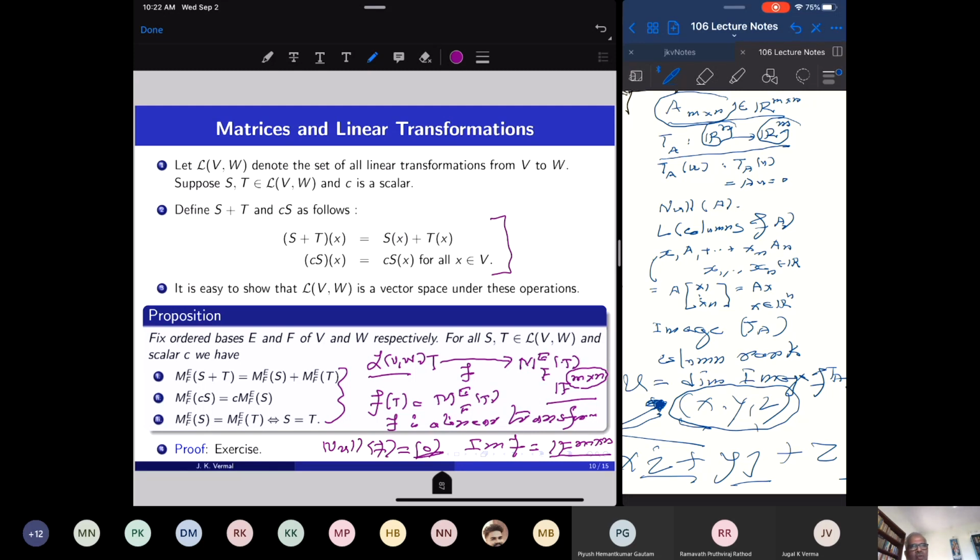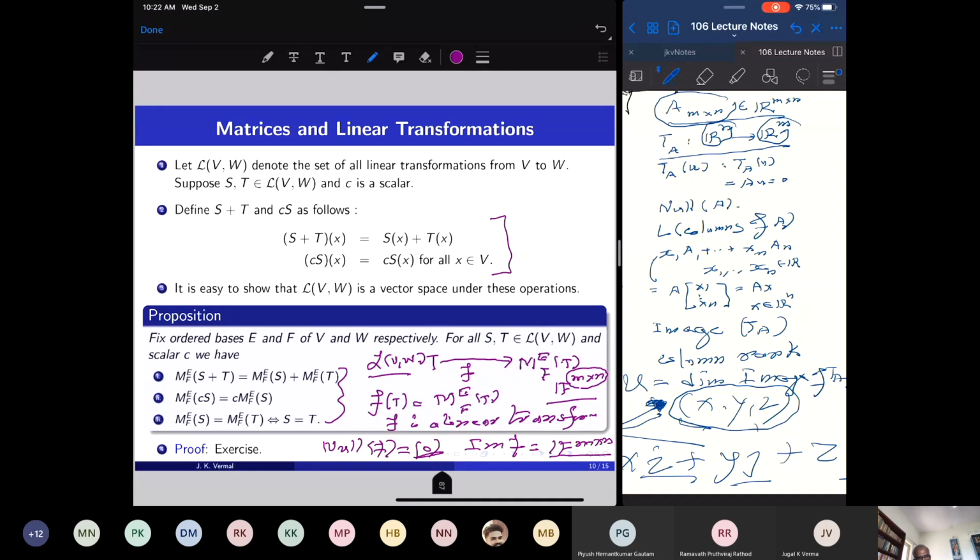And a one-to-one onto linear transformation will be called an isomorphism. So I have this vector space L(V, W) and the vector space of all m by n matrices. These two vector spaces are one and the same. Their dimension is m times n. Okay, so I have proved that the vector space of all linear transformations from V to W,